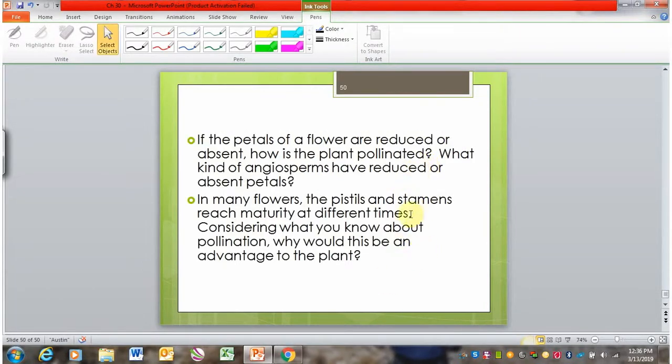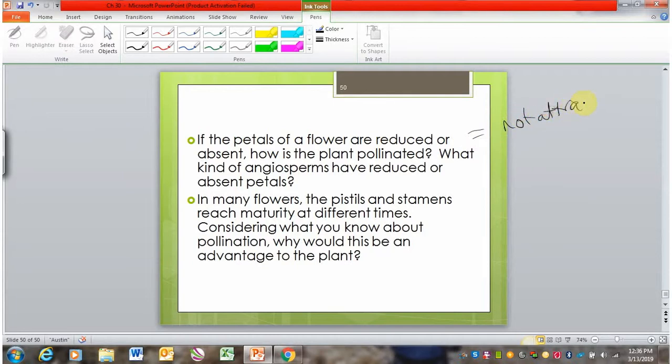Okay, last review questions here. If the petals of a flower are reduced or absent, how is the plant pollinated? And what kind of angiosperms have reduced or absent petals? So this is just a recall here. I mentioned to you that if you don't have flowers, you're not attracting a pollinator.